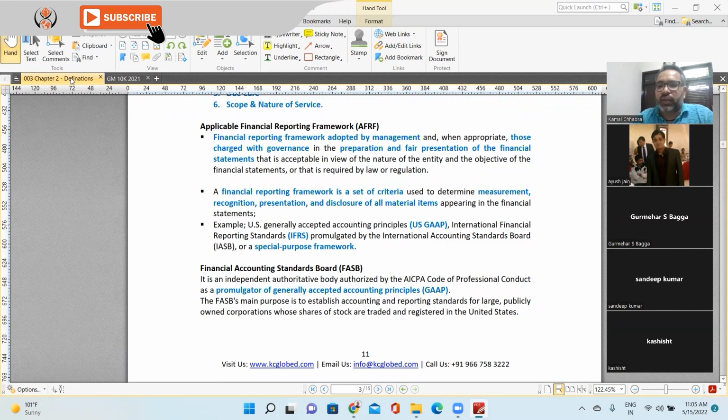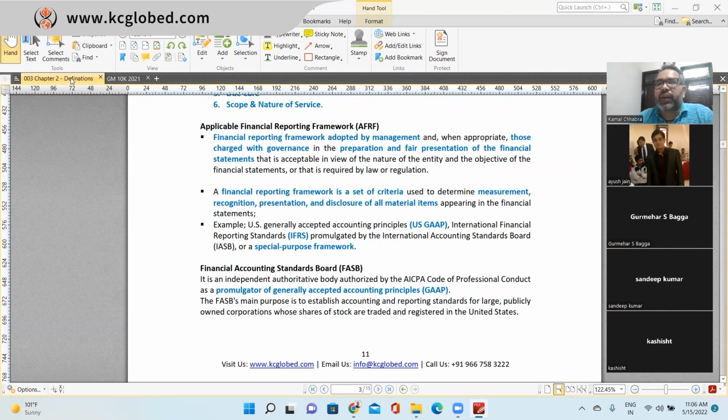So those accounting standards clubbed together when you make up financial statements are called the financial reporting framework. Same way, like in revenue, you might have seen point in time recognition of revenue, over the period of time recognition of revenue, right? Classification of current assets, current liability. So all these rules, regulation, measurement, recognition, presentation, and disclosure come from the respective accounting standard, whether it's US GAAP, IFRS, Ind AS, or any other special purpose accounting. So that is called financial reporting framework.